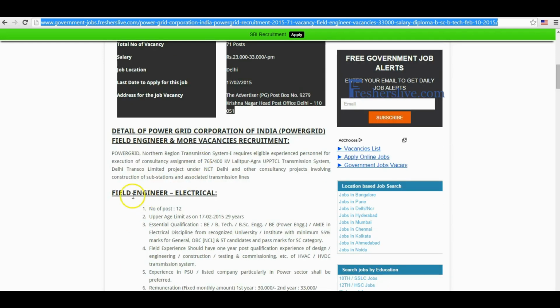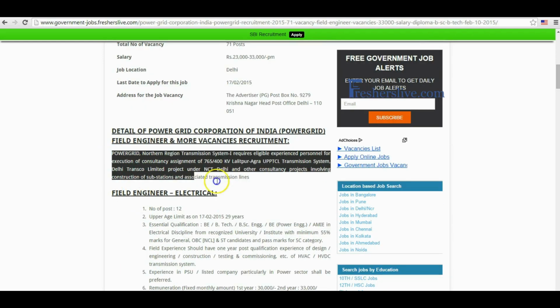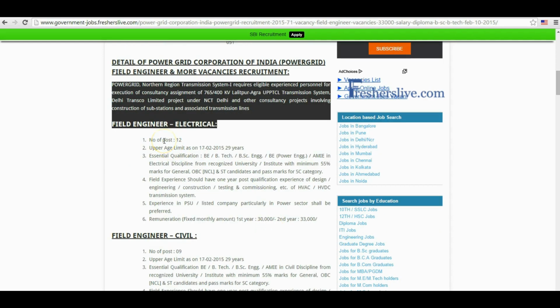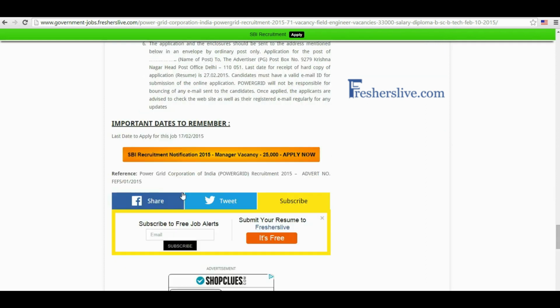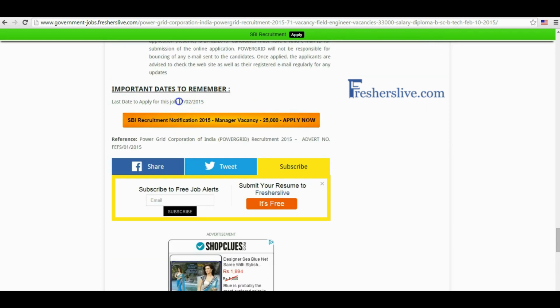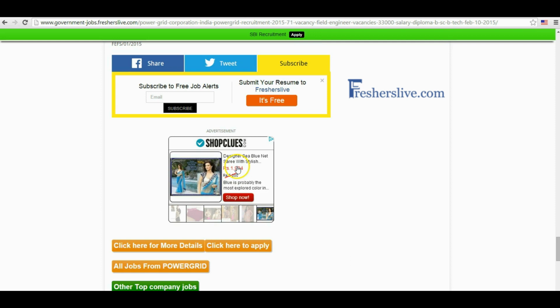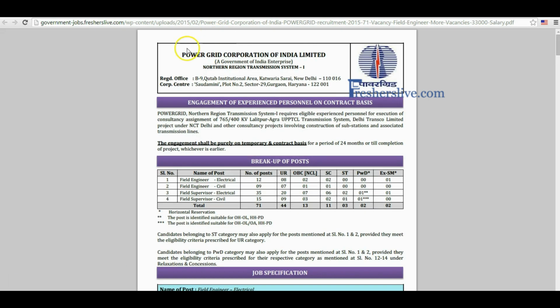In the details passage, you will find the detailed notification about the vacancy, like number of posts, age limit and educational qualification. The last date to apply for this vacancy is 17th February 2015. When scrolling down at the bottom of the page, you see the click here for more details button, and click on it. This is the official notification page of Power Grid Corporation of India Limited.